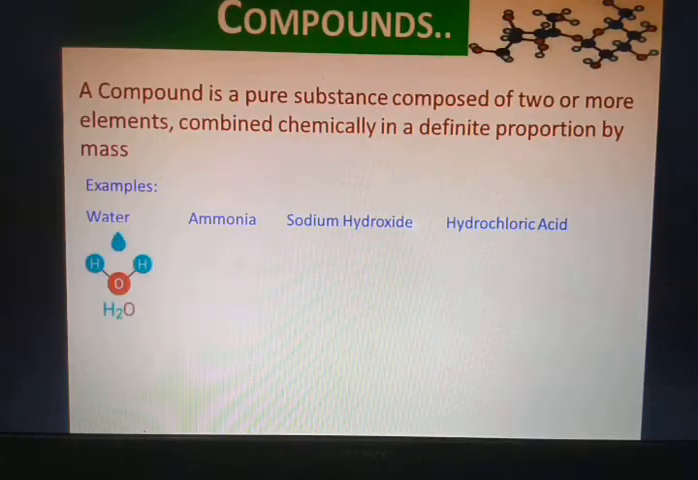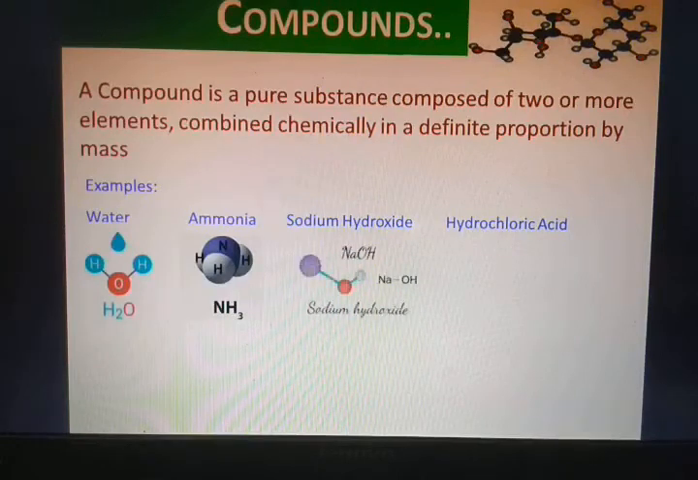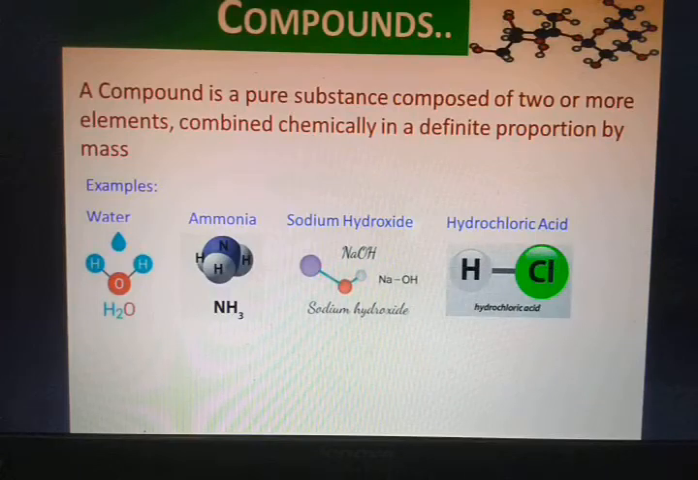Water, we know that water is H2O, so 2 hydrogen and 1 oxygen. We have ammonia, the symbol NH3, so 3 hydrogen atoms and 1 nitrogen atom. Sodium hydroxide, the formula is NaOH, and that is also formed by a definite proportion by mass. The next, hydrochloric acid, that's also another one, hydrogen and chlorine.